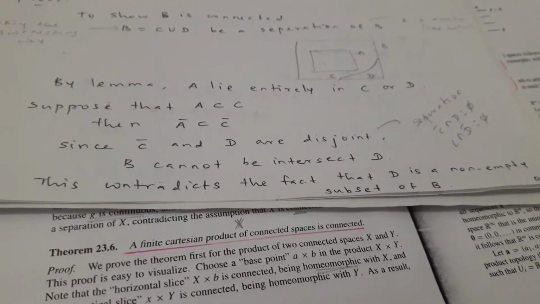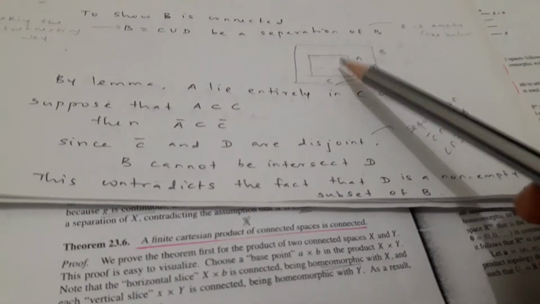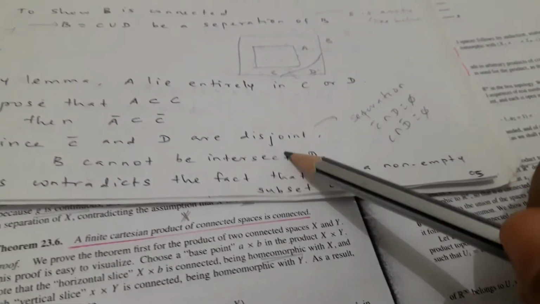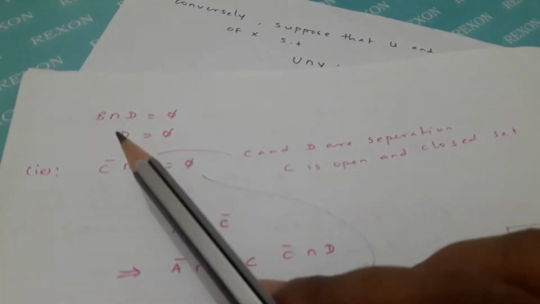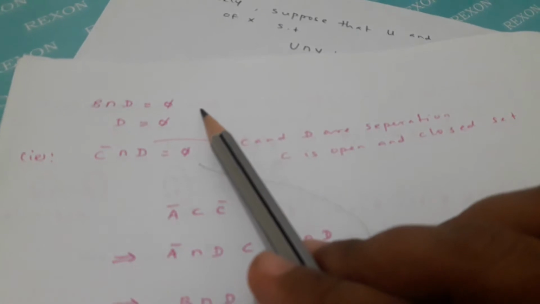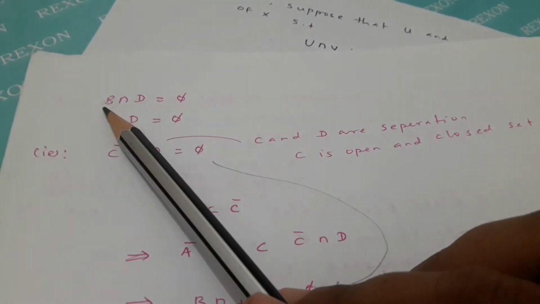Let's see, this one is a contradiction. It contradicts the fact that D is a non-empty subset of B. So let's see further. That means we have B intersection D is empty, which is because D is a subset of B, no?